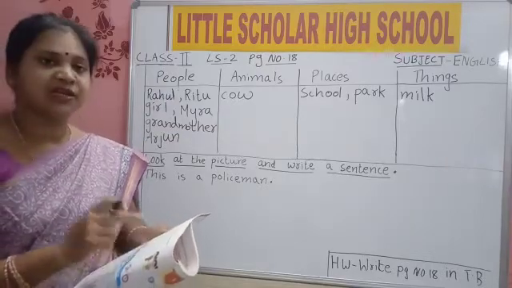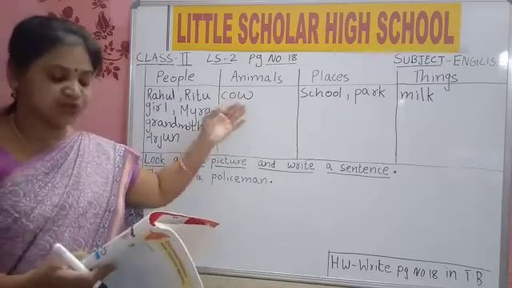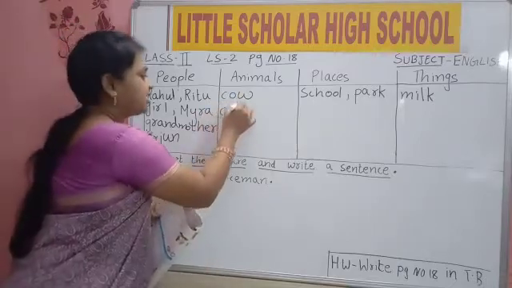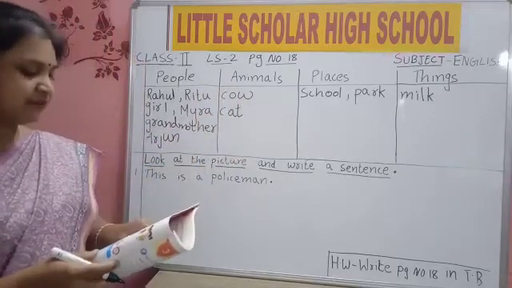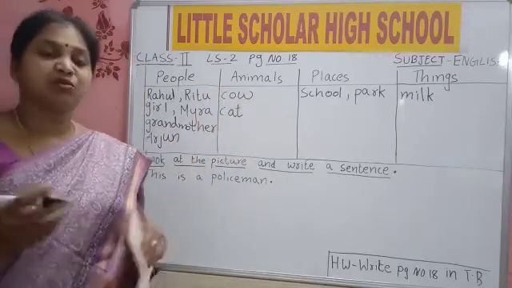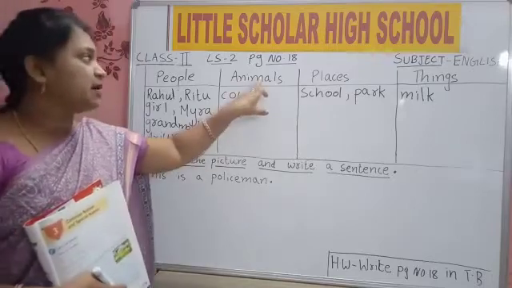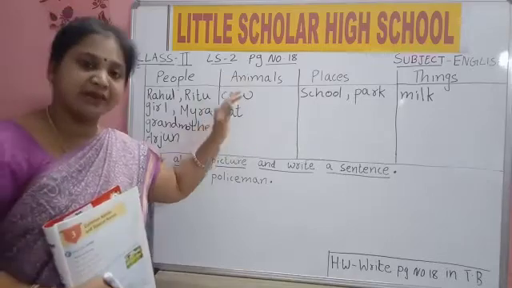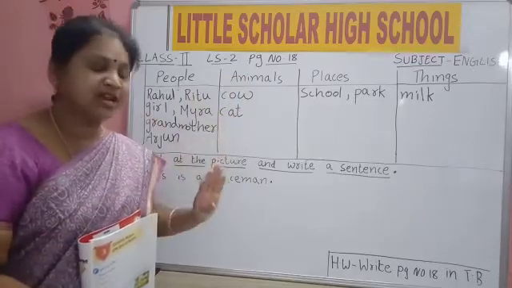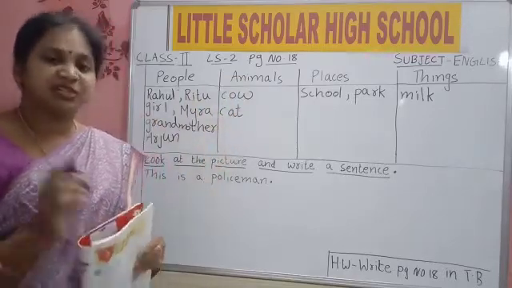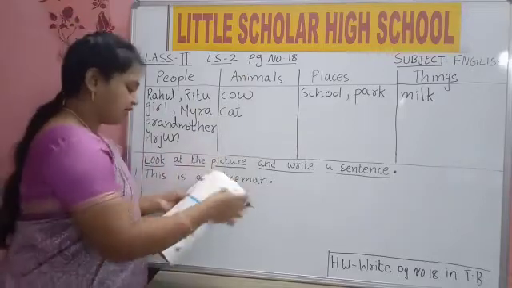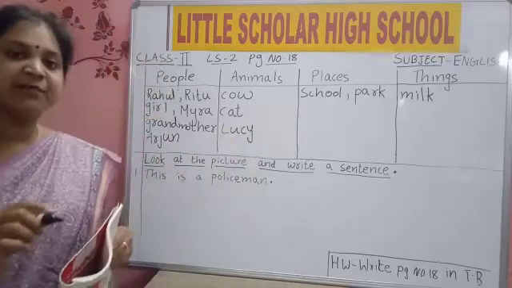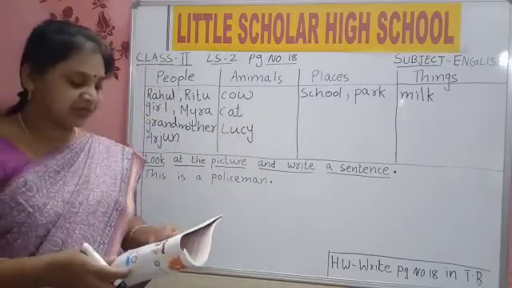Then Arjun has a pet cat. Now cat is what? Common name of animal. So C-A-T, cat, common name of animal. Her name is Lucy. Now Lucy is what? Name of animal. Lucy is the name of the cat, the pet cat. So it will come under the animal column only. It is a special name of an animal. So Lucy also will come here. L-U-C-Y, Lucy. Special name of animal, cat.